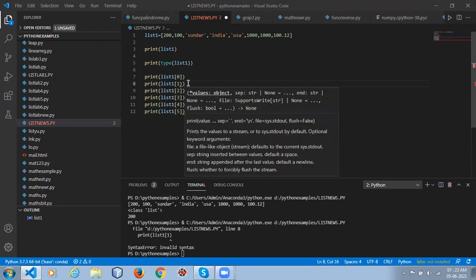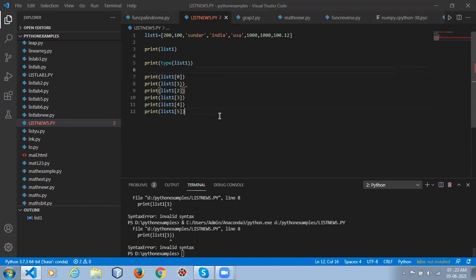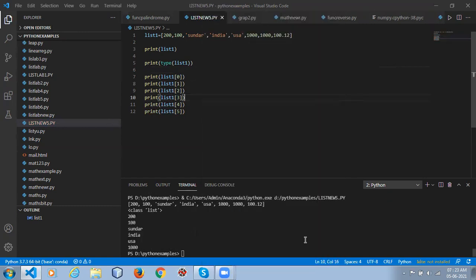There's an error here with the bracket: square bracket. See here, 0 is 200, 1 is 100. The items in the list take the type of the value being assigned to them.